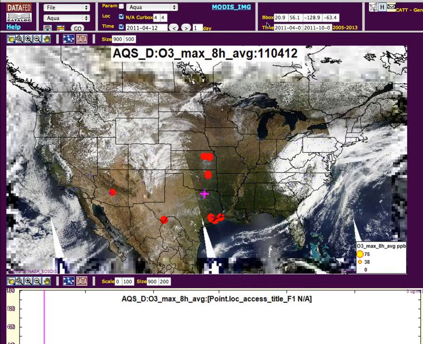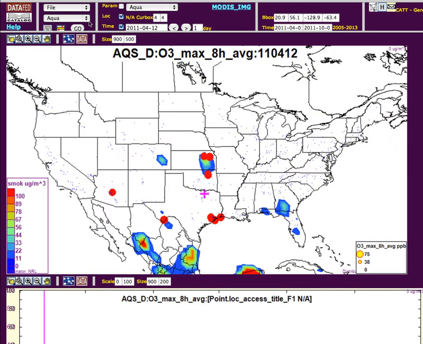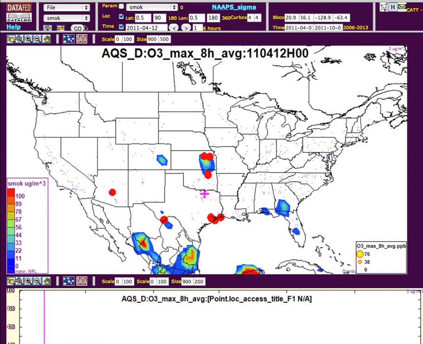The most compelling evidence is contributed by the Navy Aerosol Analysis and Prediction System. This air quality model assimilates the satellite-detected fire locations and smoke optical thickness to predict the three-dimensional smoke concentration downwind from the fires. The highest concentrations of predicted smoke are found in the area of where the Kansas fires were located.